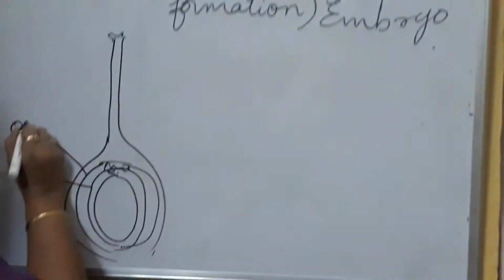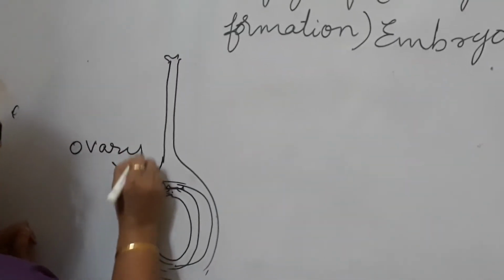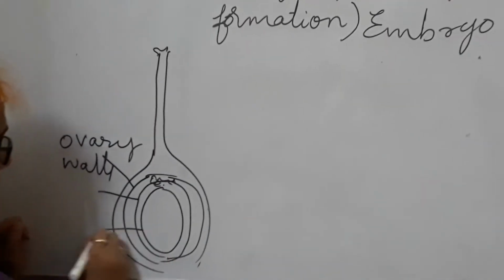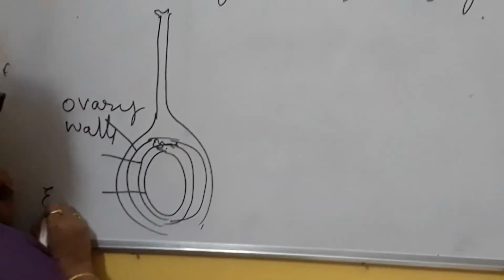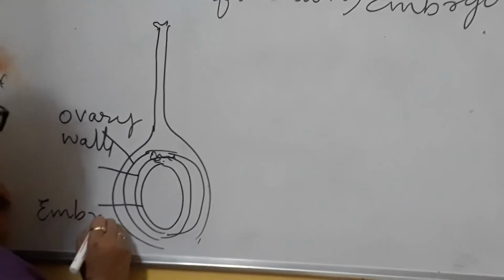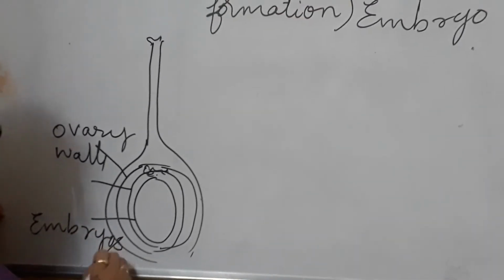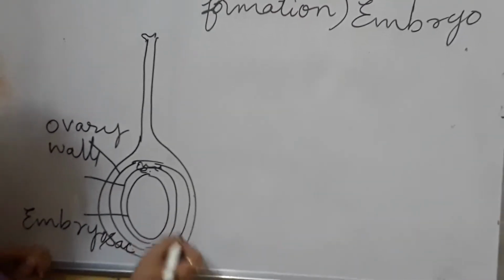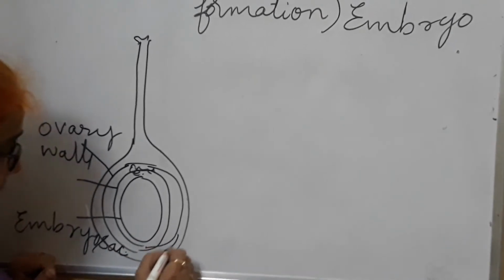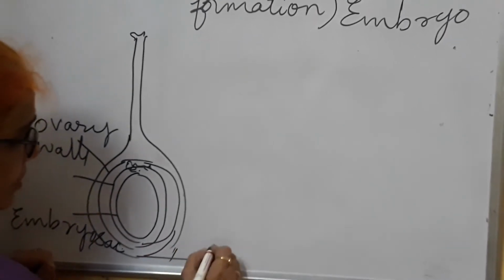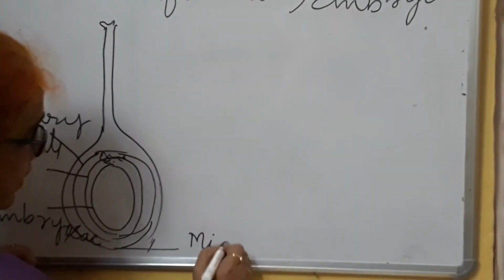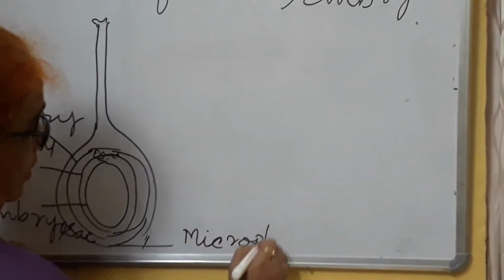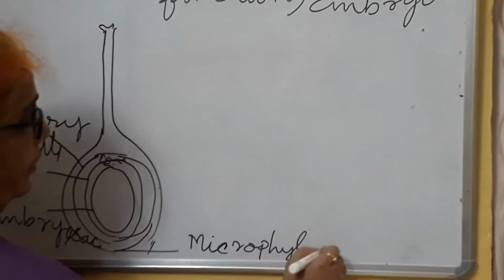This is the ovary and embryo sac. So this diagram you have learned. Inside the embryo sac, what is this end called? This is called the micropyle end.